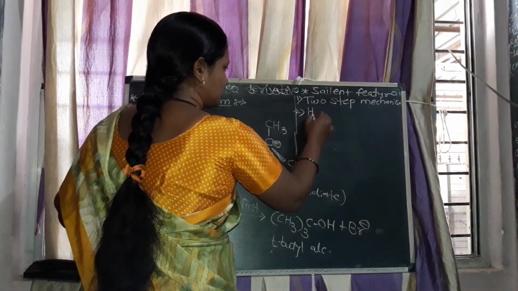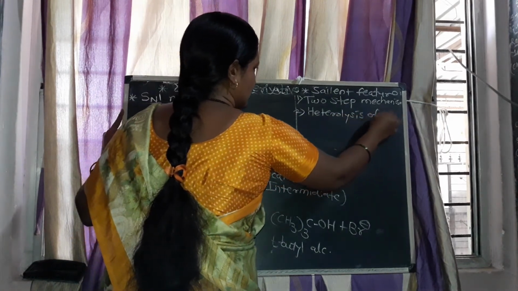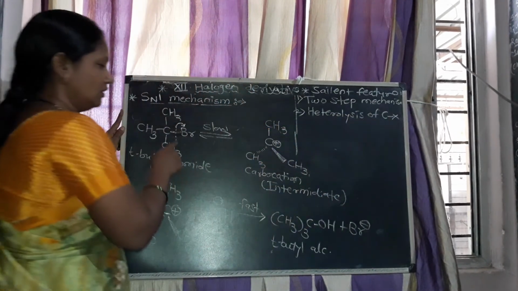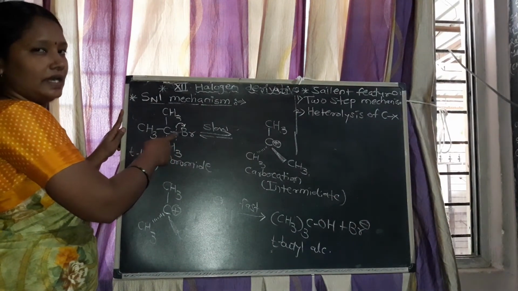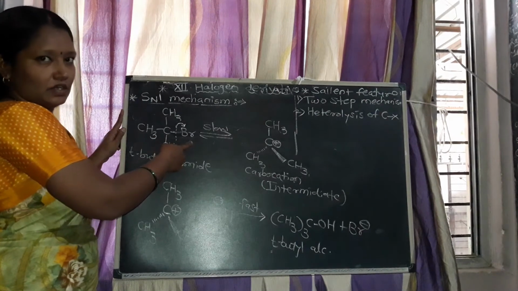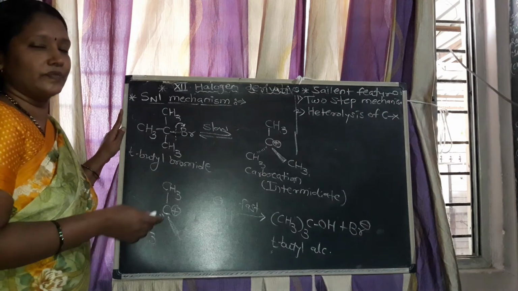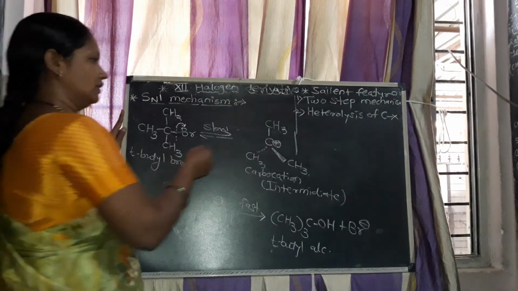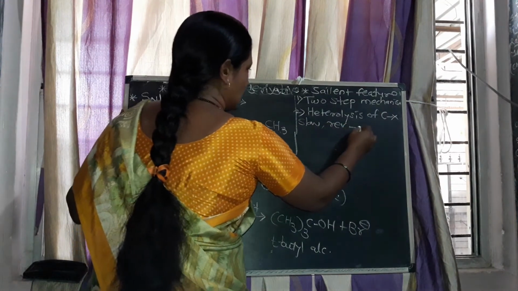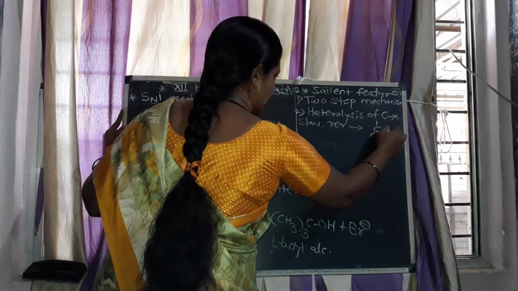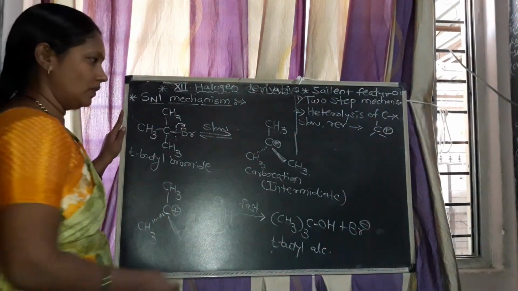Second one, heterolysis of the C-X bond. Heterolysis is the cleavage of this carbon and bromine. Bromine means halogen. That is called heterolysis. In this heterolysis, there is the formation of ions. Then it is the slow and reversible reaction to form the carbocation.